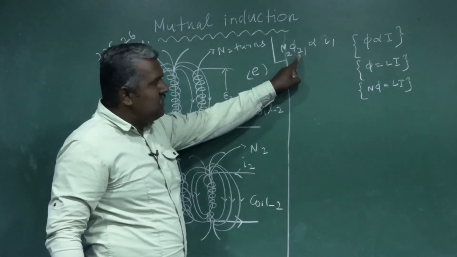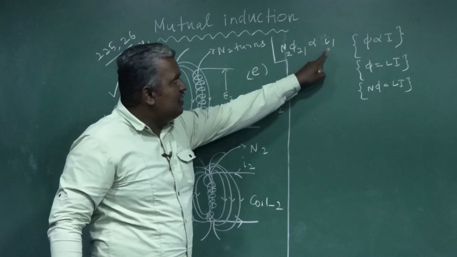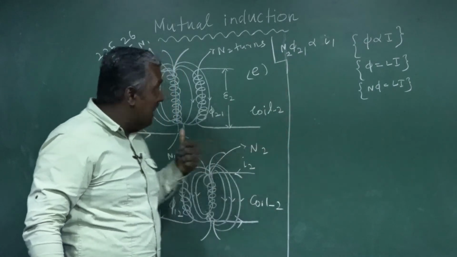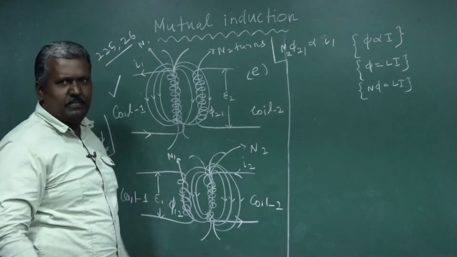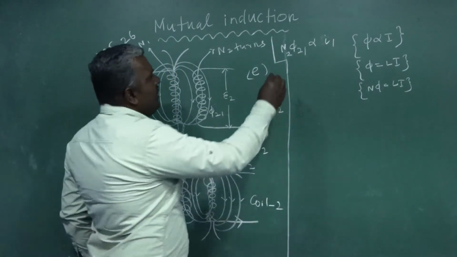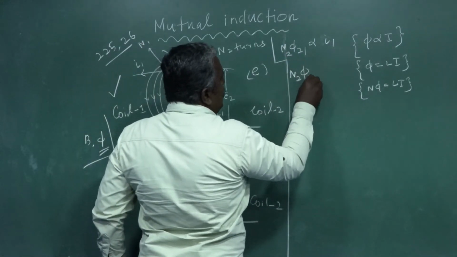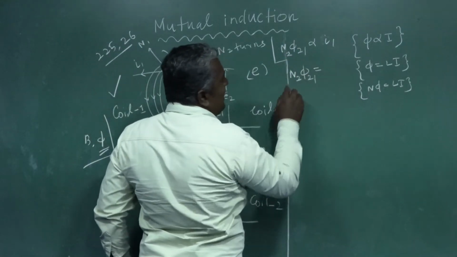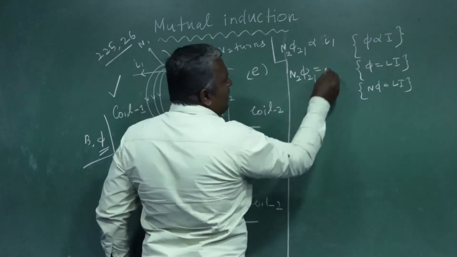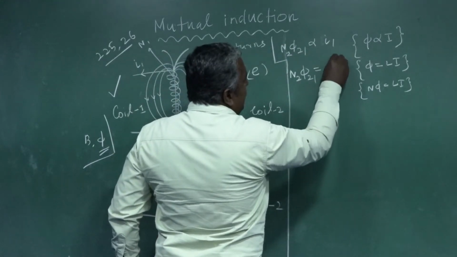What is the reason for this? Due to this, but in the first coil. So N2Φ21 is proportional to I1. When we cancel the proportionality symbol, we must add one constant into I1.